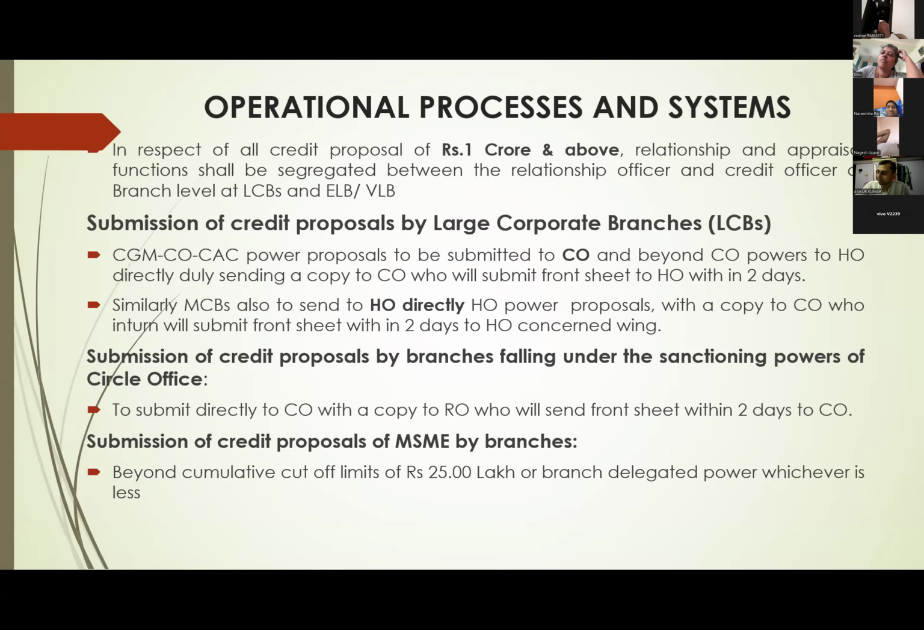And regarding submission of credit proposals, large corporate branches can submit CO powers directly to CO. HO powers also they can submit directly to HO and endorse a copy to CO. And what CO will do, within 2 days, they will send the front sheet with their recommendations to HO. This is to reduce turnaround time.